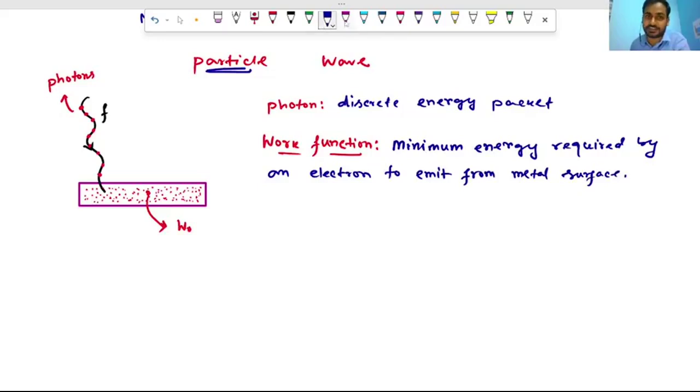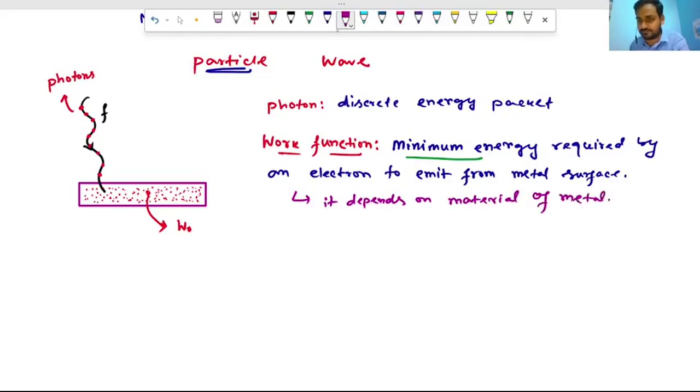Okay, it depends on the metal only. That minimum energy depends on the material of the metal.